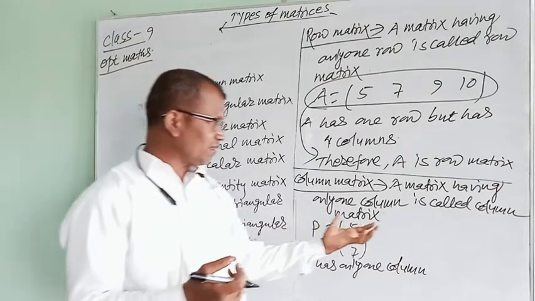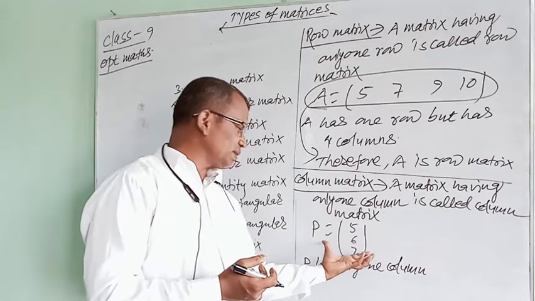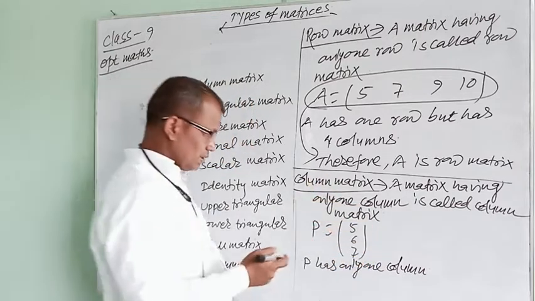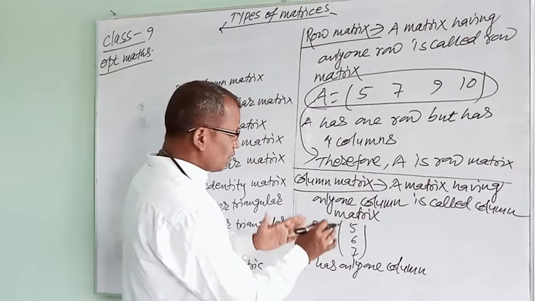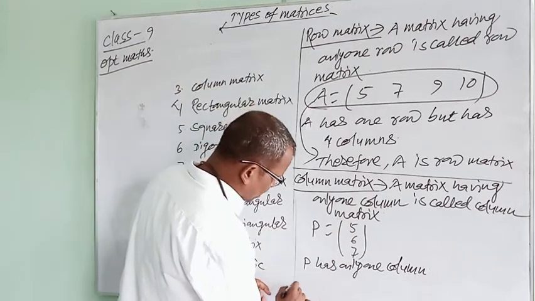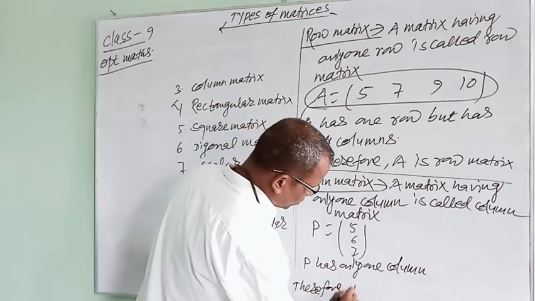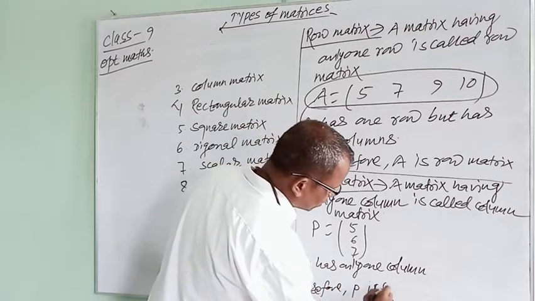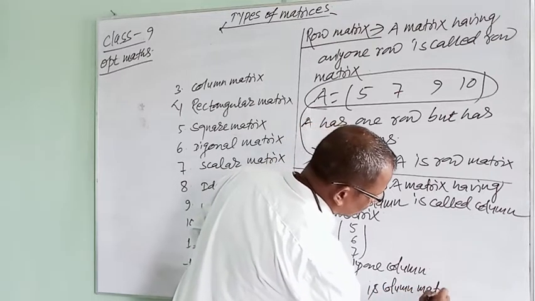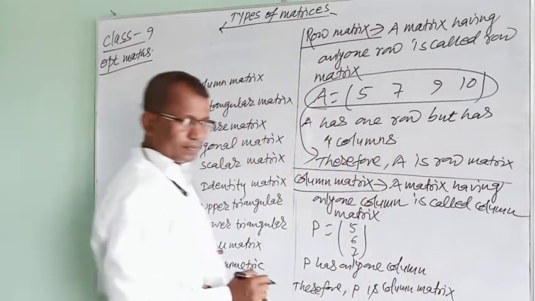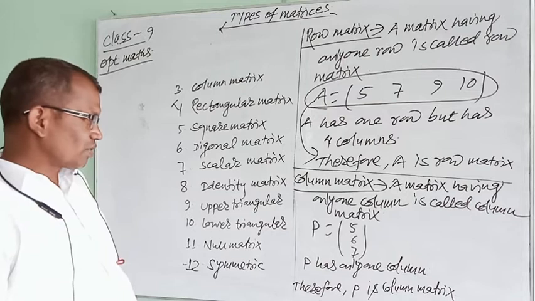On the account of the definition, we can say that this P is a column matrix because it has only one column. Therefore, P is a column matrix. It is very simple to define column matrix.